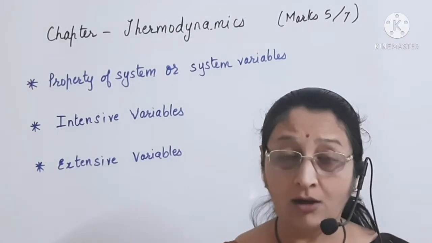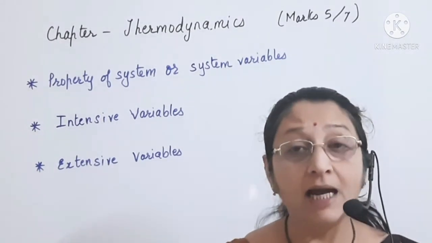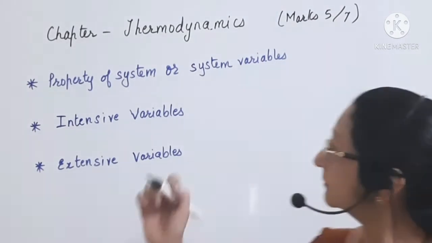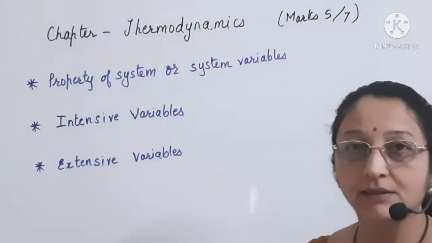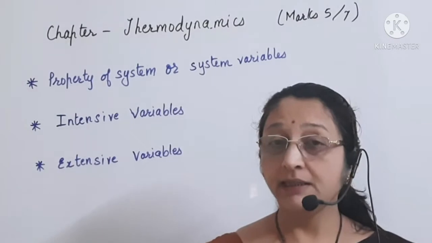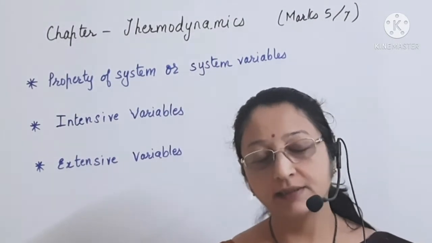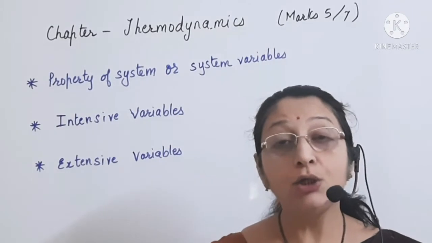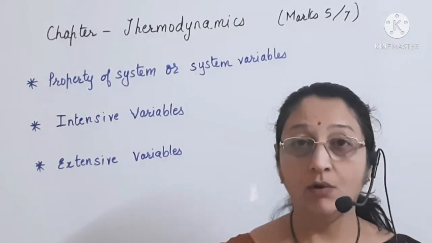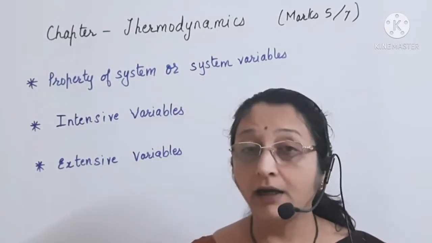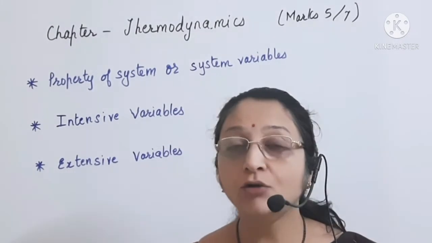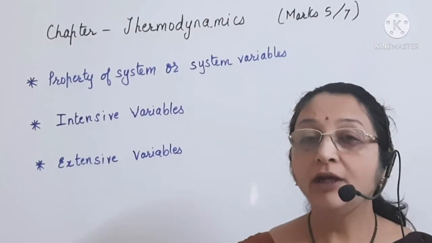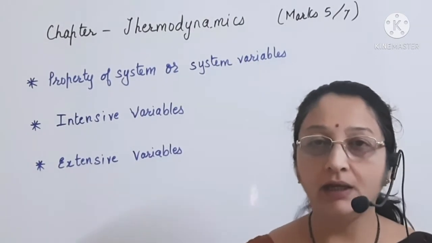So these and such properties are called the system variables. So these system variables like pressure, volume, temperature, etc. are measurable properties. Hence they are used to describe the system. Also all these are macroscopic variables of the system. Next, we are going to discuss the intensive and the extensive variables.